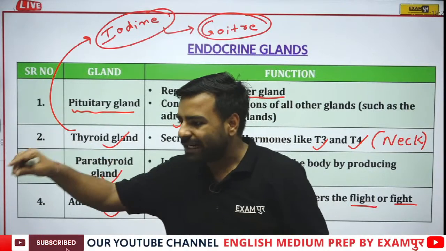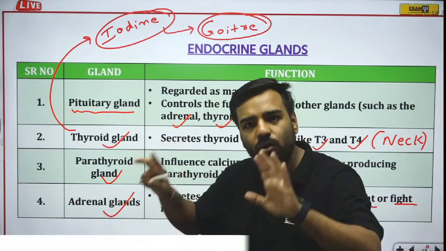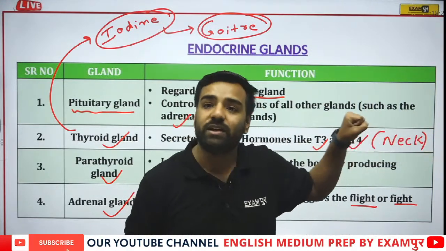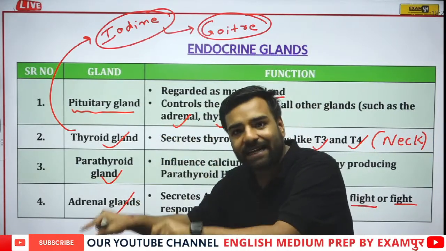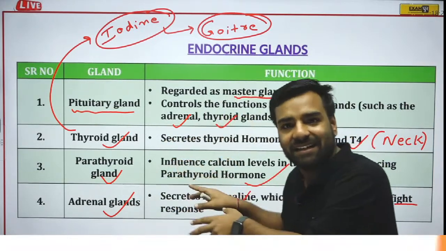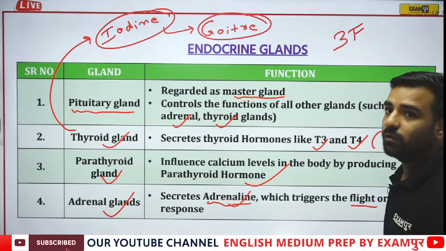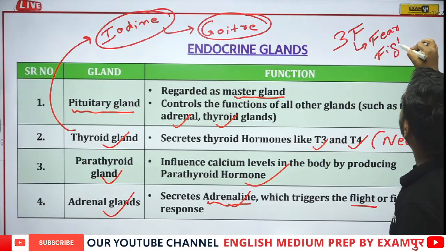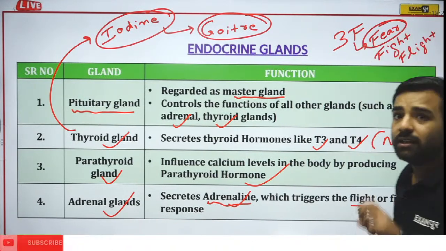Now what happened? If that girl actually passes from that particular part when he has just fallen down, what will happen? No matter what situation he is in, he'll just get up and smash that guy who has actually pushed him, or who has actually made him fall down. Why? Because at that time there would be triggering of the hormone, that is adrenaline hormone, which was given by the adrenal gland, and that's why it is said to be the 3F hormone. Why? Because it is helping in what? Fear. Then there's the example of fight, and there's another term, that is flight. Fear during the fear part.